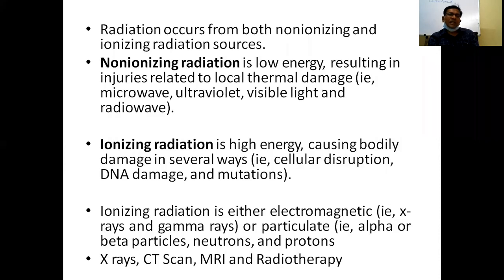Whereas ionizing radiation is high energy radiation causing disruption of the cell membranes, mutations, and DNA damage. What are the ionizing radiations? Ionizing radiation is either electromagnetic, that is X-rays and gamma rays, or particulate, like alpha particles, beta particles, neutrons, and protons.